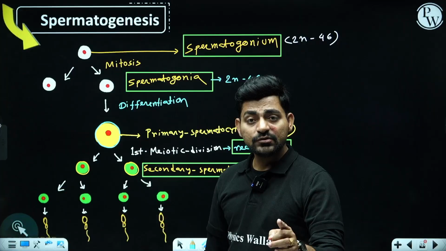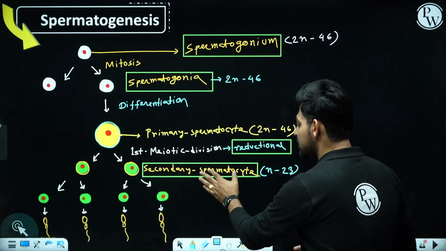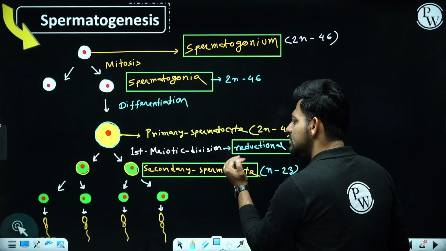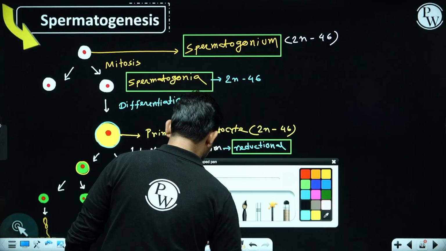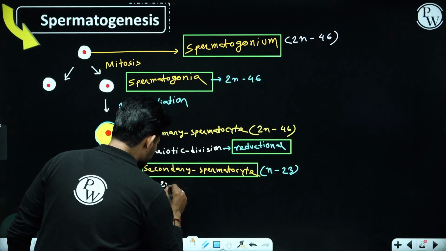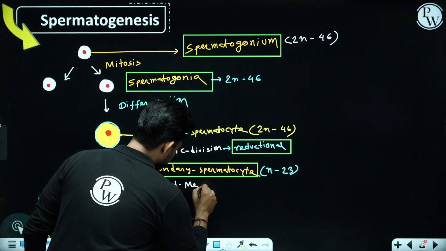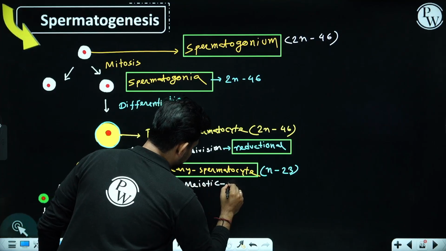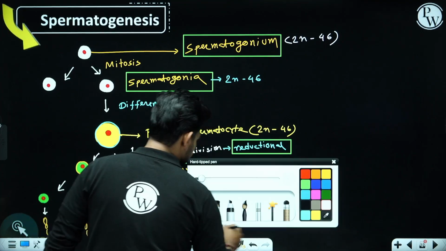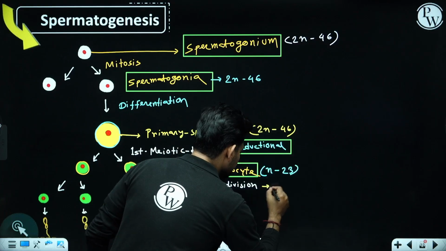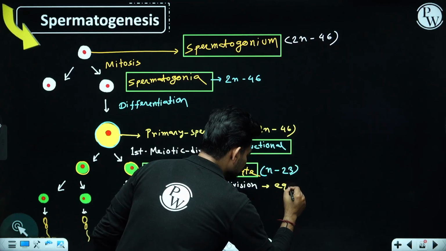Obviously meiosis has begun, but we have to complete the meiotic division. Now there will be beginning of second meiotic division. And you know that second meiotic division is a kind of equational division.